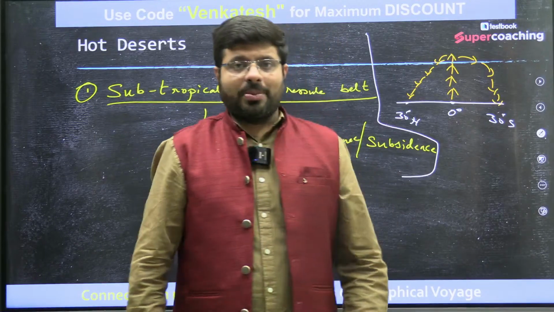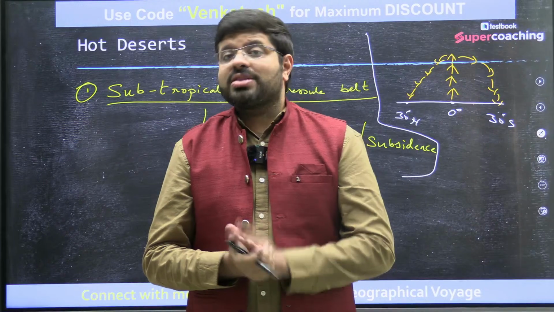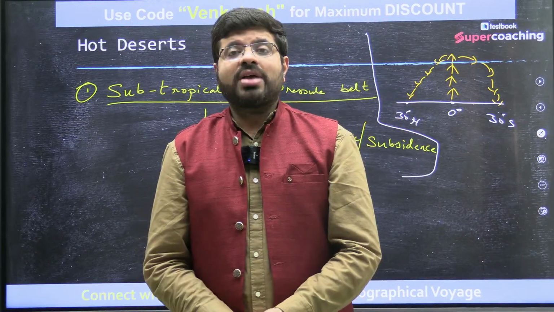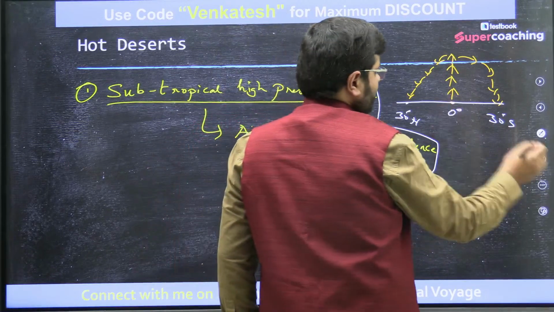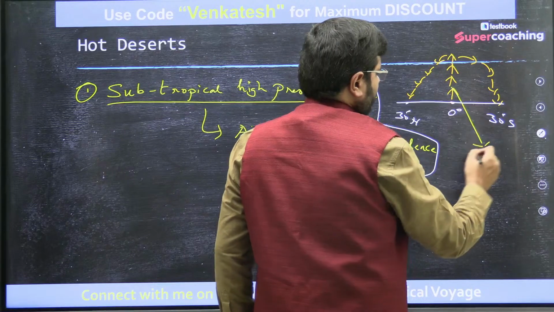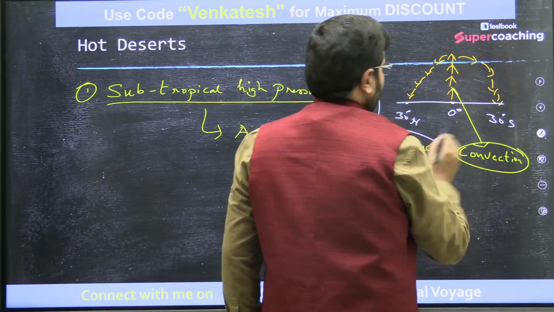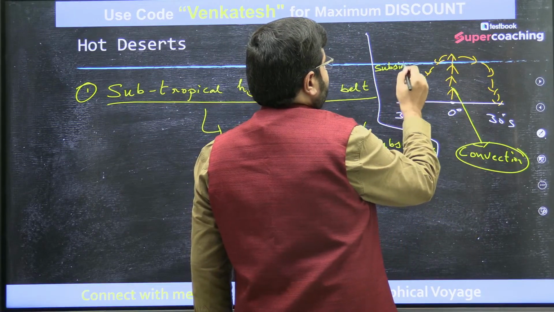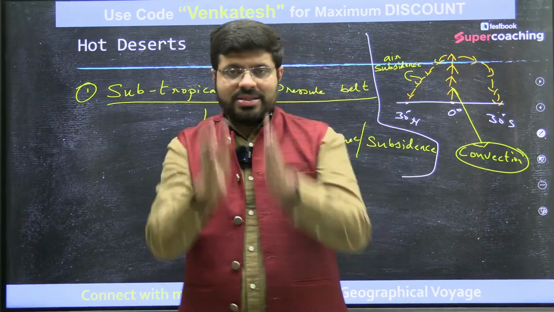What is happening? Imagine this is the equator. Because at the equator you all know that there is more heat, the vertical rays of the sun. So what happens to the air? The process of convection begins. This is what we'll call the process of convection. And this is what we'll call the process of subsidence.